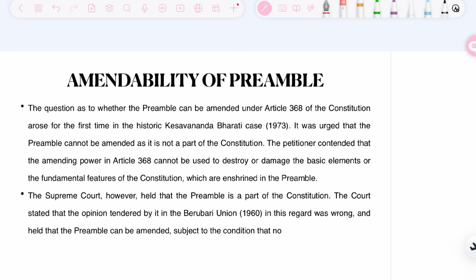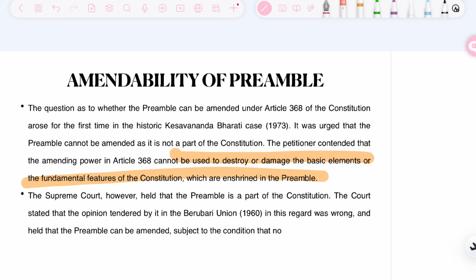It was argued that the preamble cannot be amended, as it is not a part of the Constitution. The petitioner contended that the amending power in Article 368 cannot be used to destroy or damage the basic elements of the Constitution which are enshrined in the preamble. In the Kesavananda Bharati case, as it is the basic and major case on the basic structure doctrine, it mentioned that the key and fundamental elements mentioned in the preamble, like secular, socialist, democracy, republic, justice, liberty, equality, these all are part of the basic structure doctrine. However, the preamble as a whole is not a part of the basic structure doctrine.